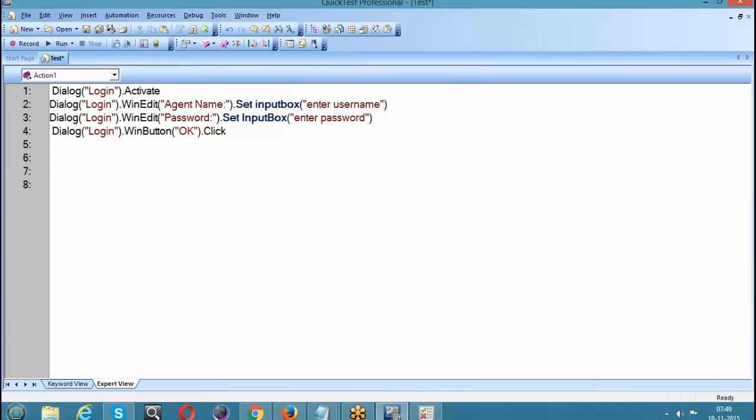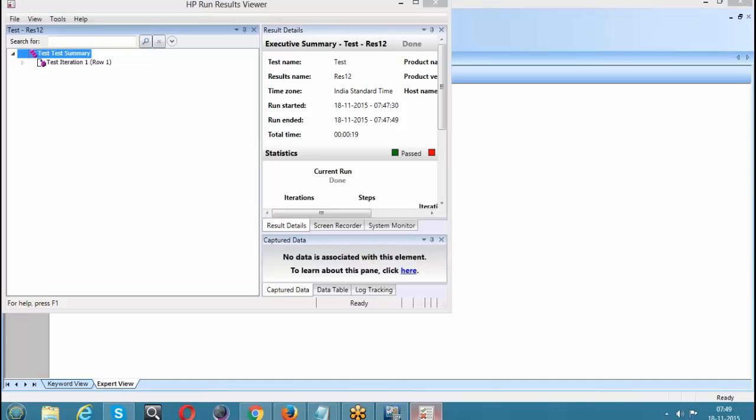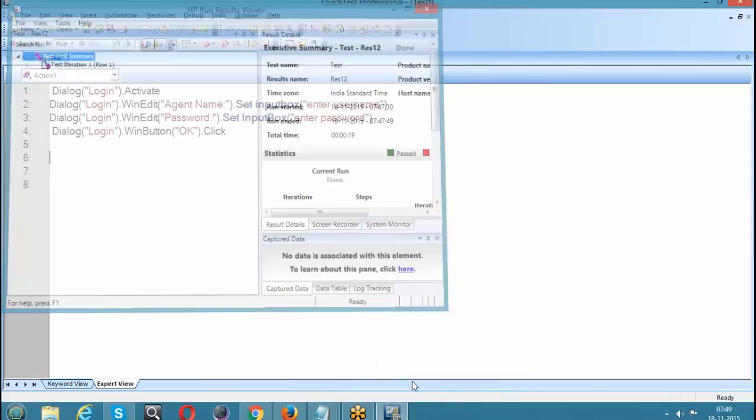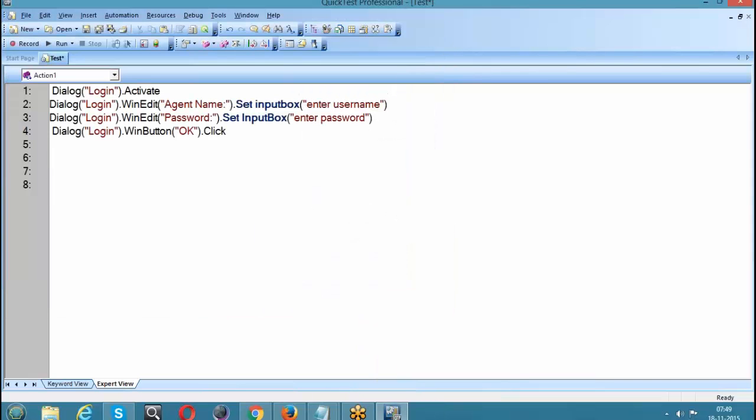If I want to execute this test 3 times, what I am doing is running it for the first time. After writing the username and password, it stops. Again I run it, write a username and password and stop it. Like this we are testing it 3 times, right? Rather than that, if I ask QTP to run 3 times and not stop until 3, that is nothing but the loop. Taking the script into a loop.